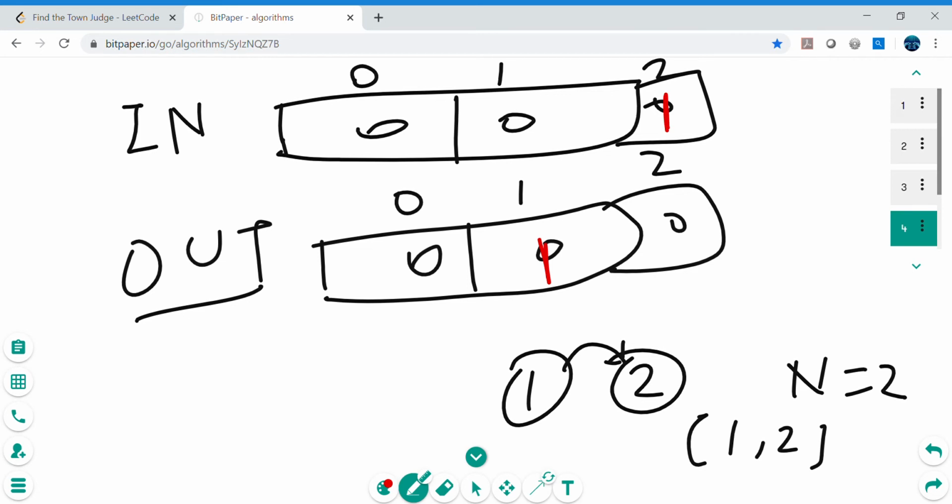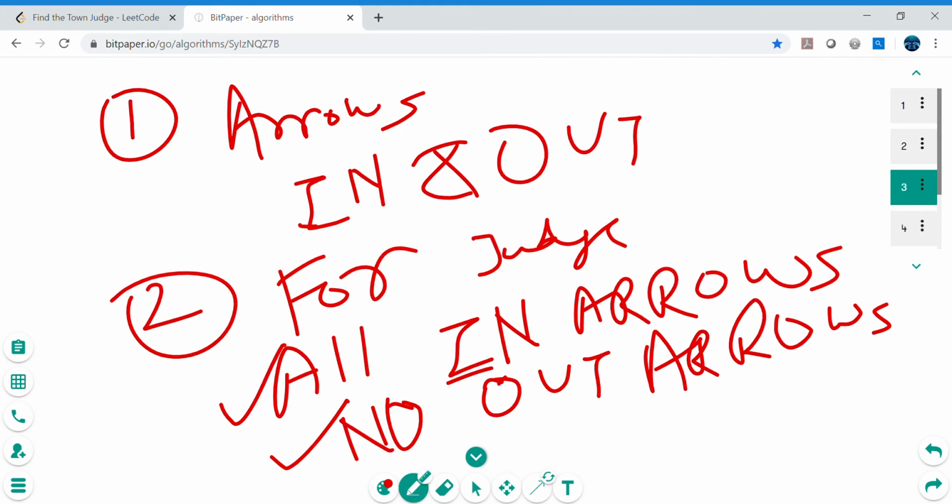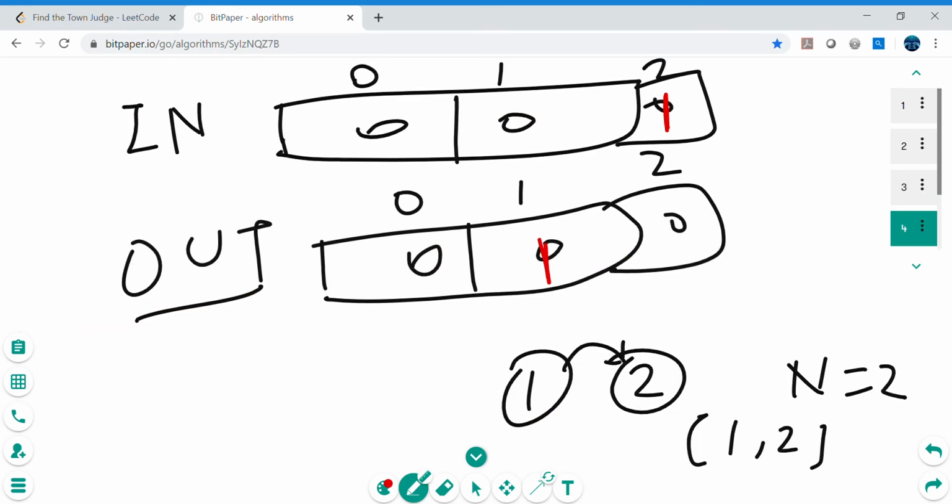So what we can check: for 1 there are no incoming arrows. The first condition for the town judge that we have mentioned is that there are all incoming arrows and no out arrows, right? That's what the conditions were. The second is the most important condition, and that we are going to apply in our algorithm. As per this condition, for 2 there are no outgoing arrows, and there is only 1 incoming arrow. And 1 incoming arrow means apart from 2 there is only 1 person remaining. So if it is 1, then it means that 2 is the town judge. So what is our output? Output is 2. This is our output.